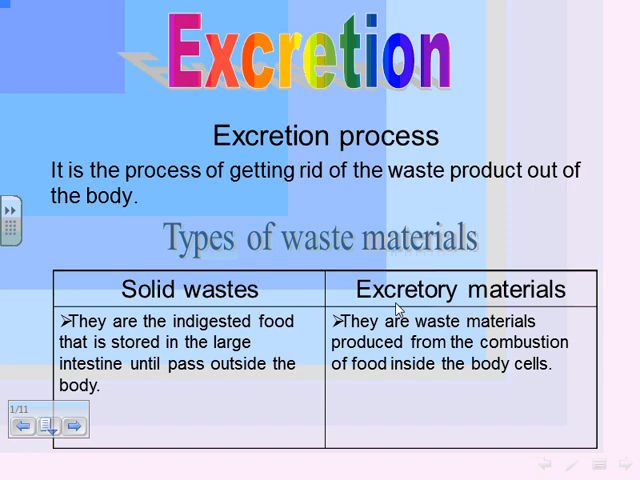What about the excretory materials? The excretory materials are waste materials produced from the combustion of food inside the body cells. What is the meaning of combustion of food? Combustion of food means burning of food. So they result from the burning of food inside the body cells.